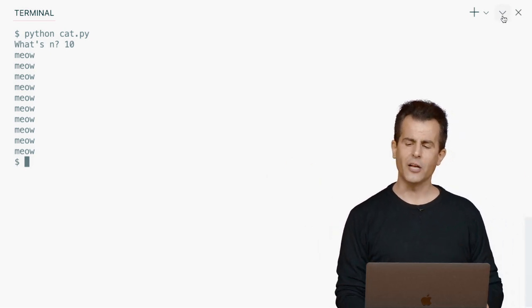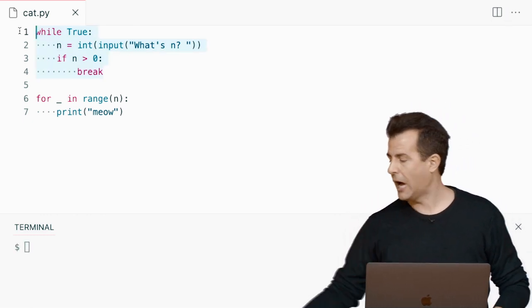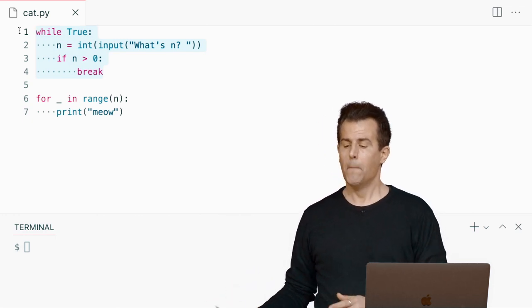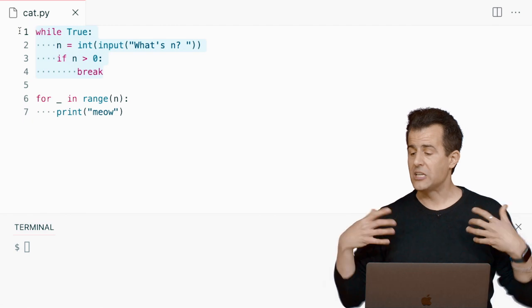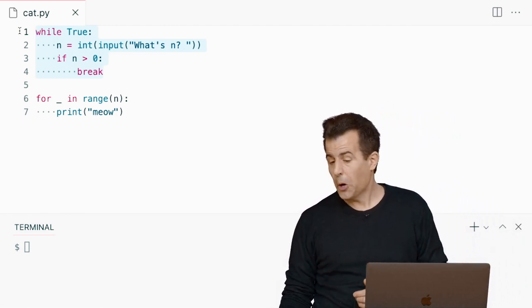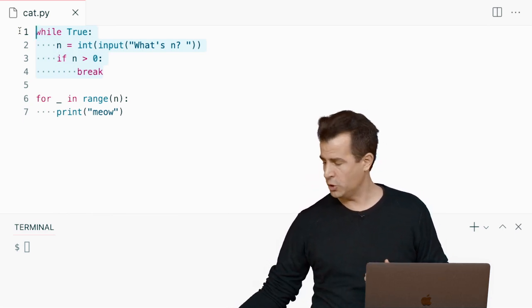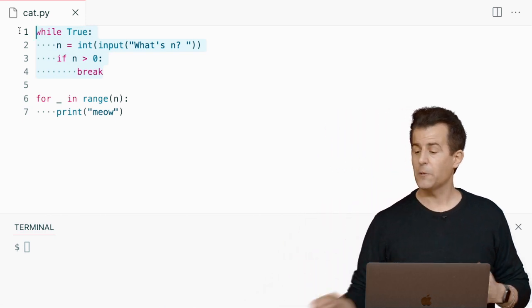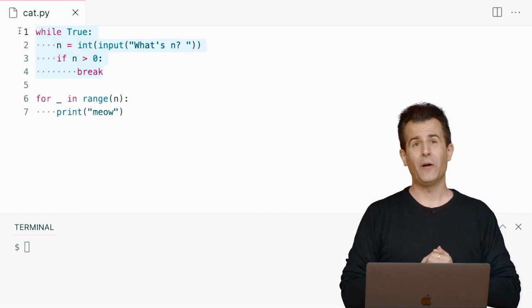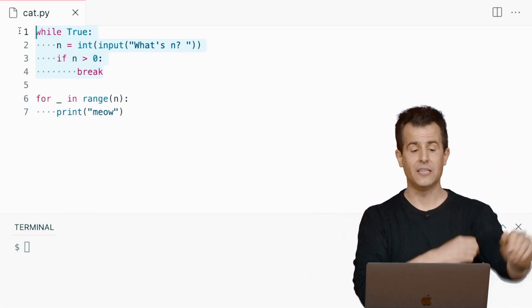And the takeaways here are not just that we can meow 10 times or do something again and again, but this is a very common paradigm in Python when you want to do something again and again and again, but only until the user actually gives you a value that you care about. And let me propose, now that we practice a little more what we've been preaching, especially when it comes to writing your own functions, now that I'm doing all this meowing, it might be nice to actually have a meow function that the inventors of Python didn't envision.